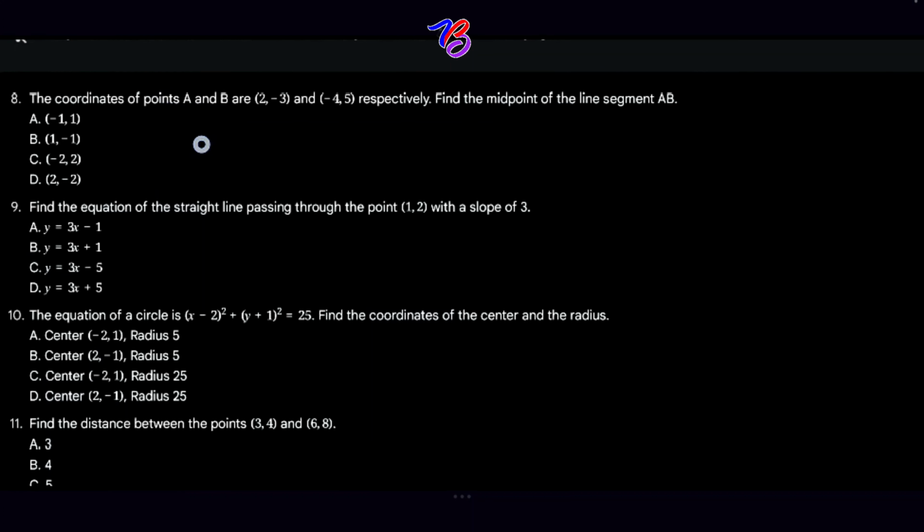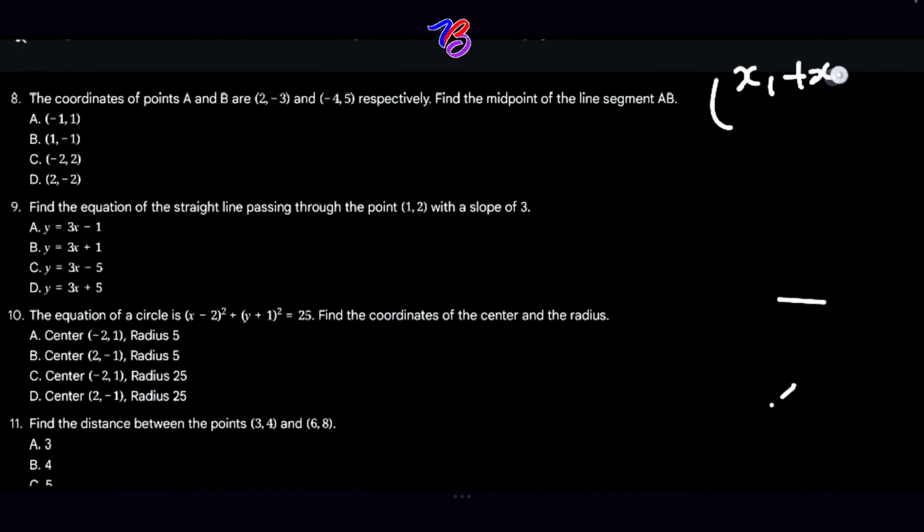Question 8. The coordinates of points A and B are 2 and 3, and -4 and 5 respectively. Find the midpoint of the line segment AB. So here our question 8 is centered on the midpoint of a line segment with endpoints. Your knowledge of gradients or the slope of a graph will now be applied here, if you understand that. But we're going to use the formula